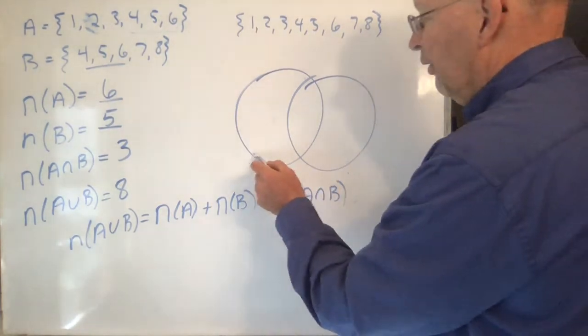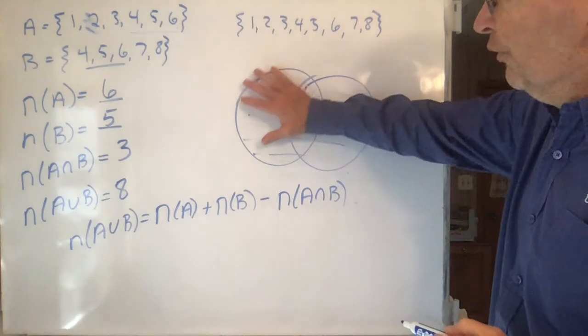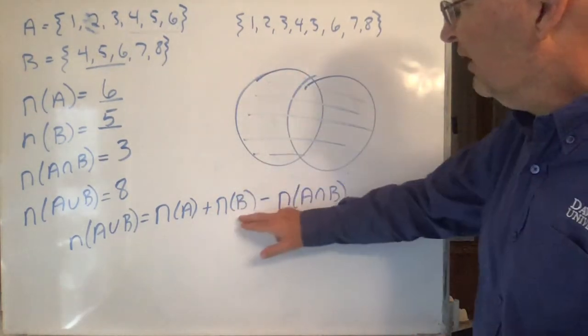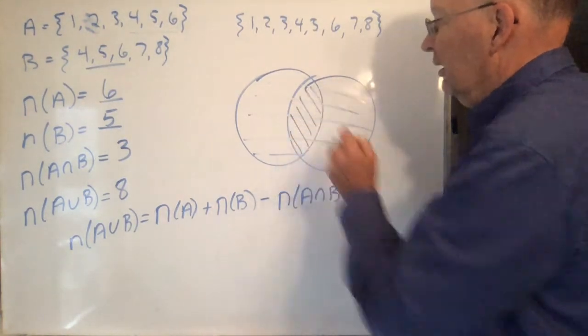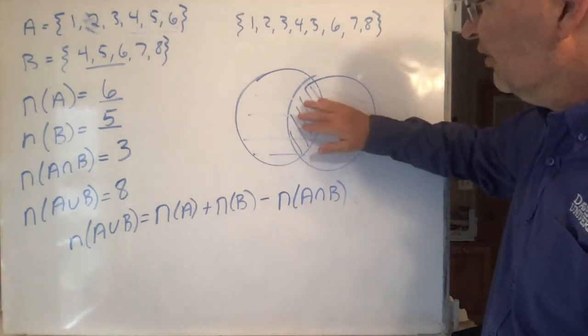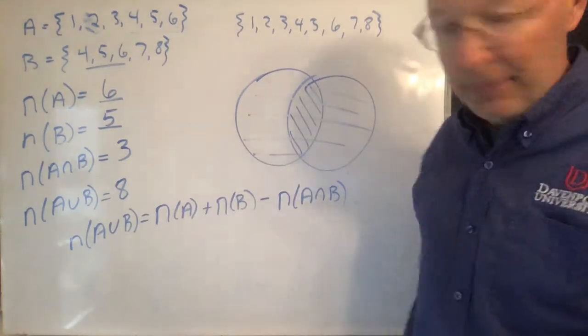Because if you want all the things in the union, think of what you're doing. You're first taking all the things in A, and then you're taking all the things in B, but notice that you counted this stuff twice, right? That's why you have to subtract the intersection, because you only want to count those things once. So there you go.